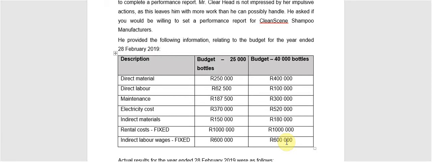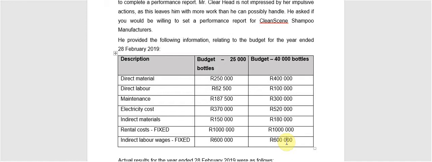It's always the same, which makes sense, for example, for rental cost, because whether you are able to make 5 bottles of shampoo or 5 million bottles of shampoo, you have to pay the rent that was agreed upon in your contract. It can also be that some types of salaries and wages are fixed, because again, you sign a contract with your employee and you say, we're going to pay you 1,000 Rand a month, or we're going to pay you a package of 20,000 Rand. That makes it a fixed salary or a fixed wage.